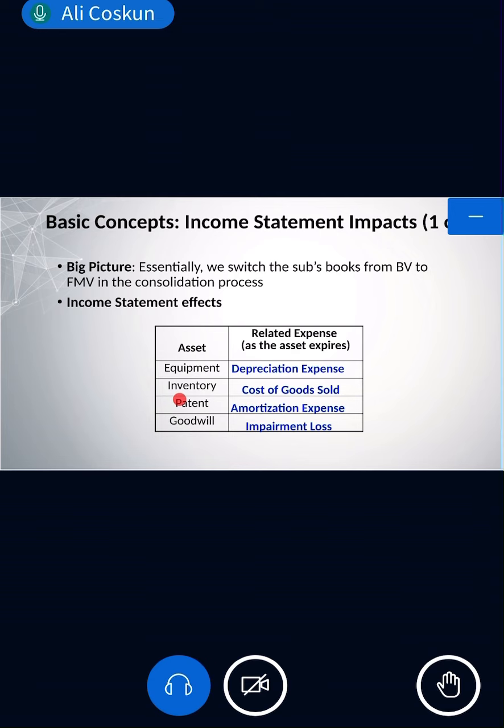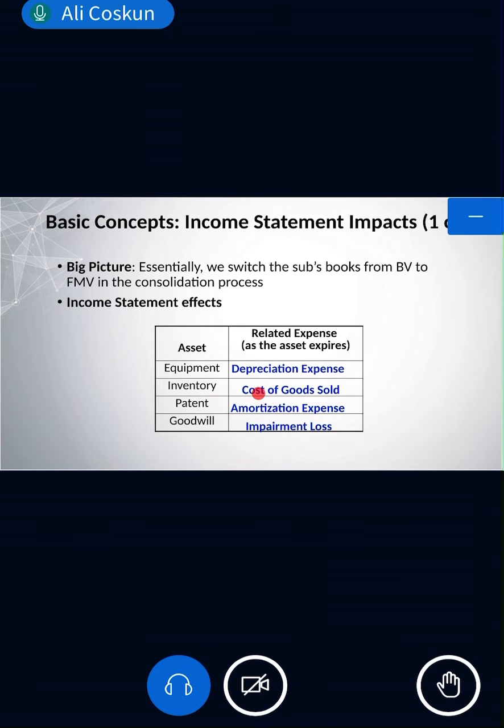If we are talking about inventory value, if it is a merchandising company, or finished goods in manufacturing, we should talk about cost of goods sold. Because if inventory is understated, the cost of goods sold is also understated. So if there is an increase in the intangibles, we should increase the amortization expense.